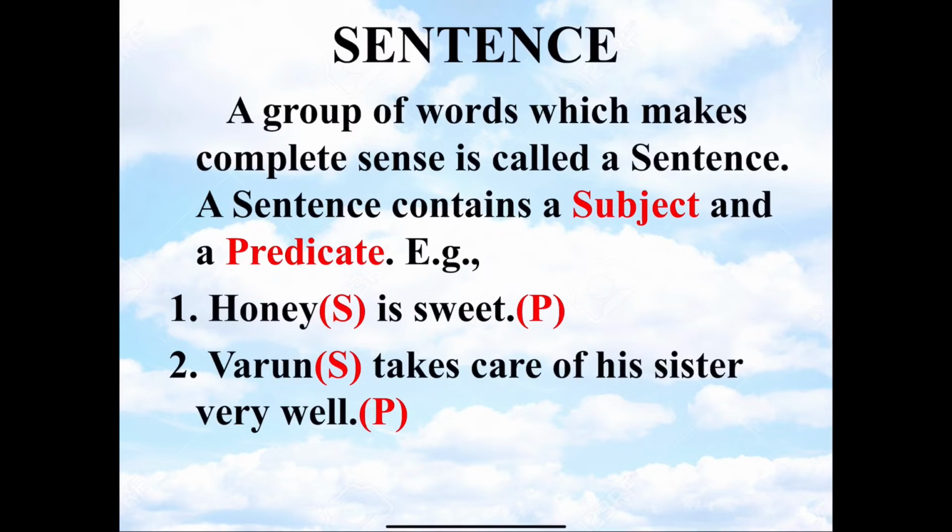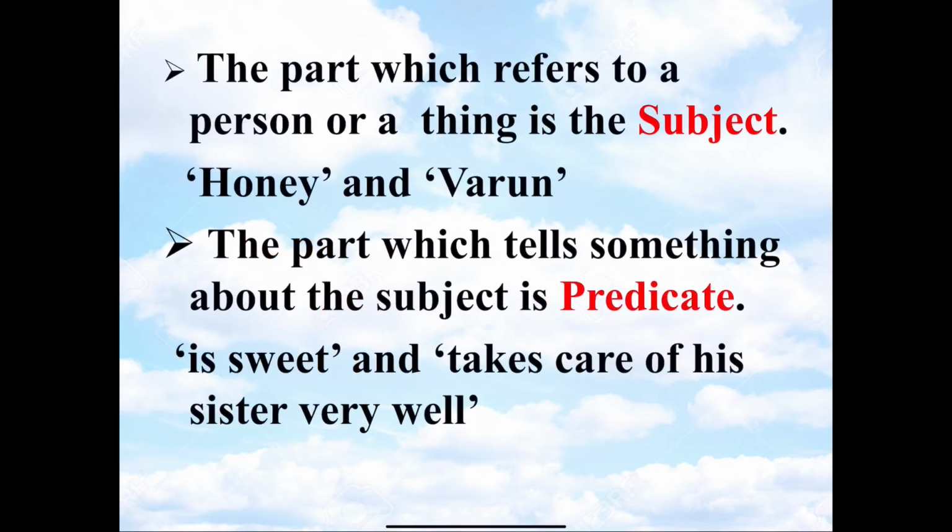Let us see some examples. Honey is sweet. Varun takes care of his sister very well. The part which refers to a person or a thing is the subject. For example, honey and Varun. The part which tells something about the subject is called the predicate. For example, is sweet and takes care of his sister very well.